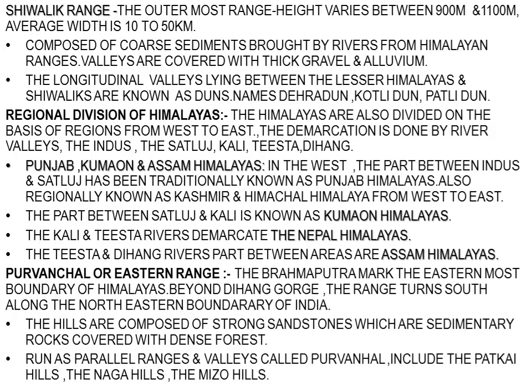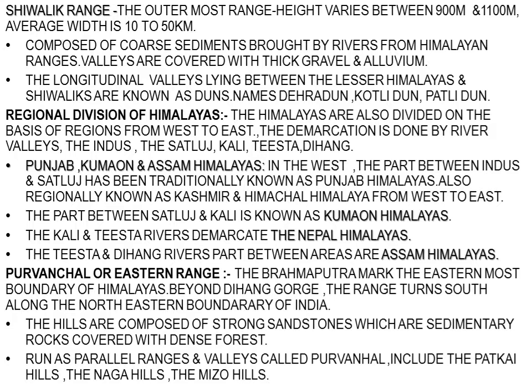So the valleys on this range are covered with thick gravel and alluvium, and because of that, longitudinal valleys are formed between the Lesser Himalaya and the Shivalik. As I have told you earlier, these valleys are famous.